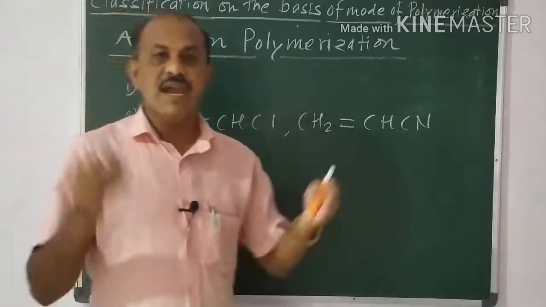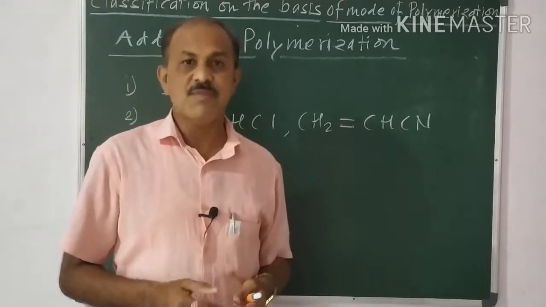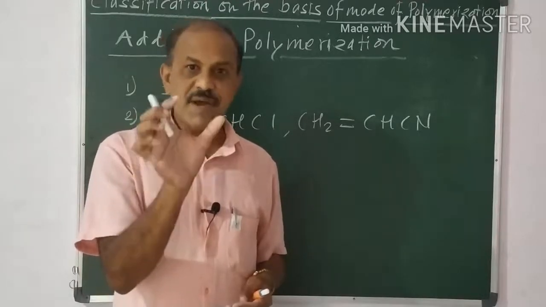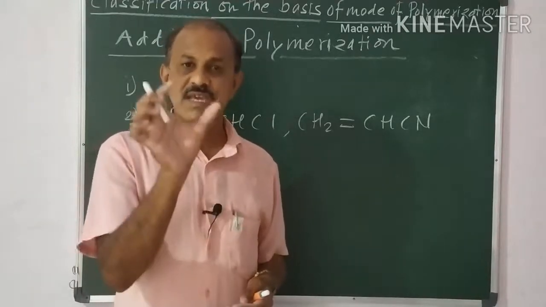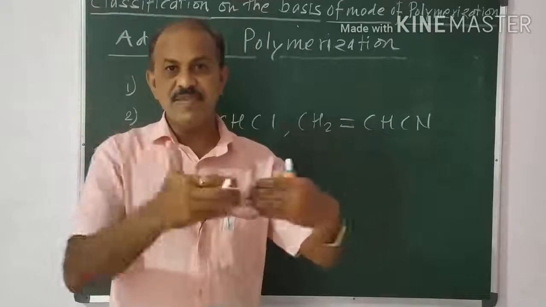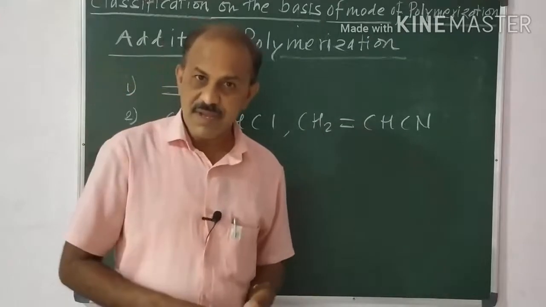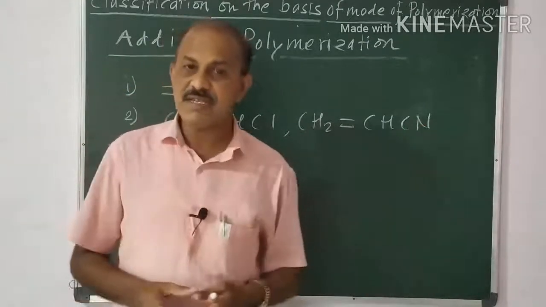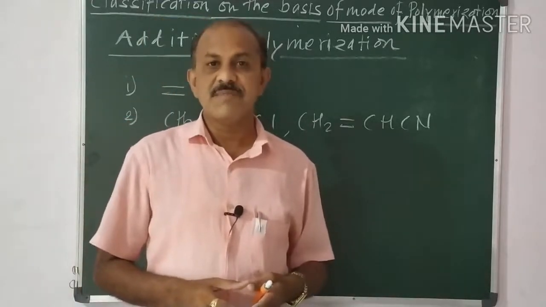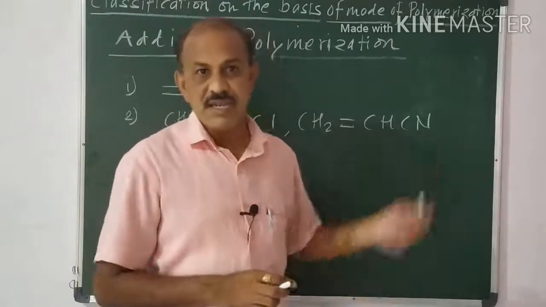Most important in addition polymerization, the higher molecular mass material is formed, and the repeating unit has the same elemental composition as the original monomer. The best example in our daily life of addition polymerization is polythene. We use polythene all over in our daily life. Polythene means polyethylene.